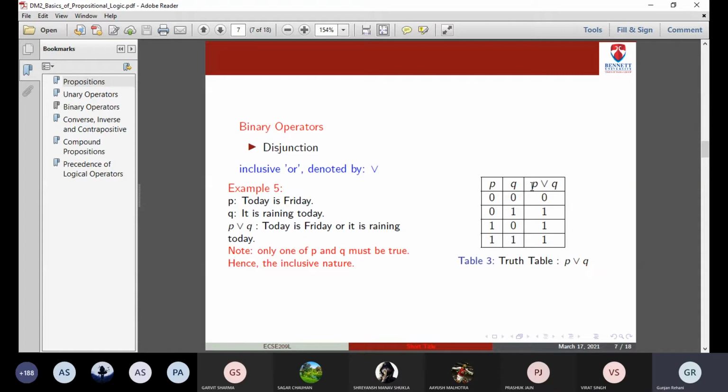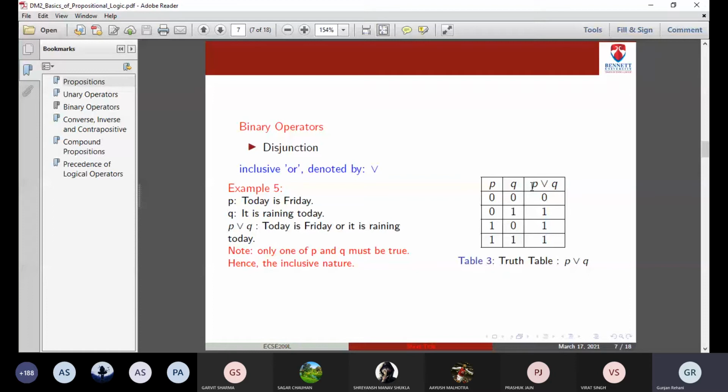Again the truth table is written in ascending order: 0 0, 0 1, 1 0, 1 1. These are the 4 possible combinations we can have. The first case says both propositions P and Q are false. So whenever you derive a new proposition out of them using the disjunction, the new proposition will again be false.